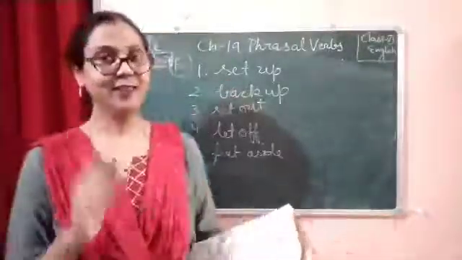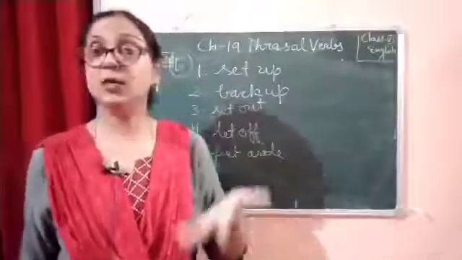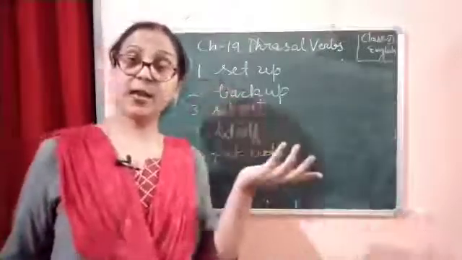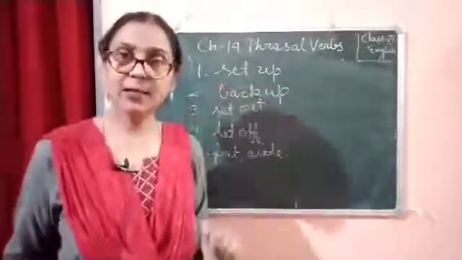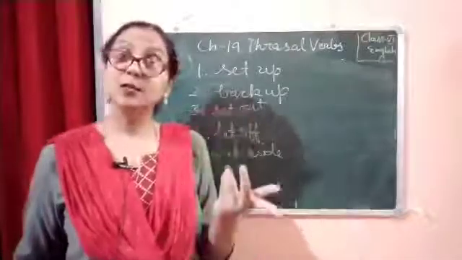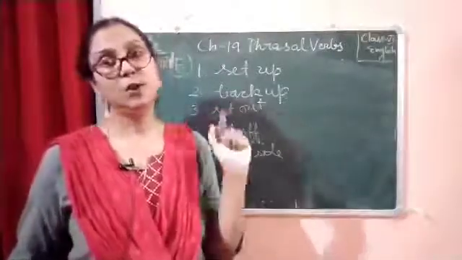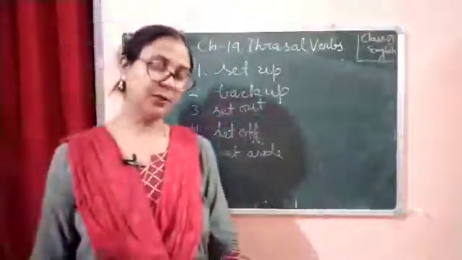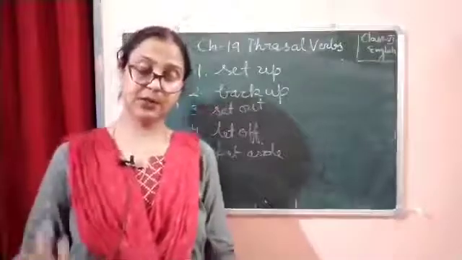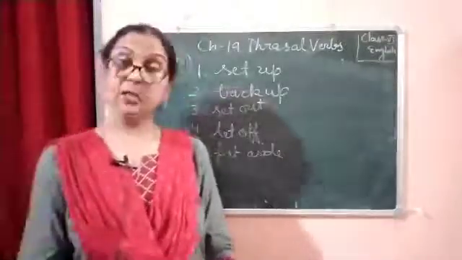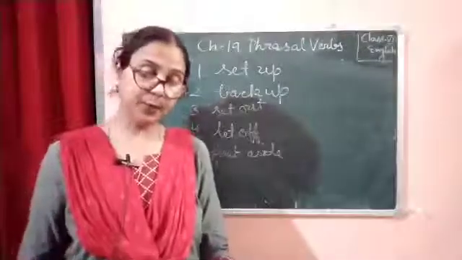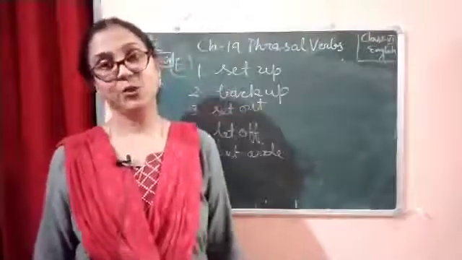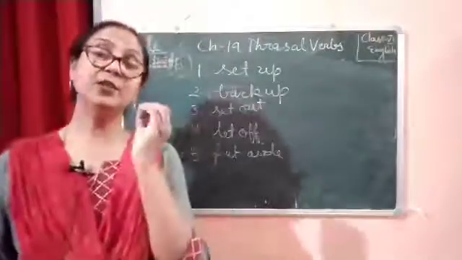So, turn on, turn off, these are phrasal verbs. They mean switch on and switch off. Switch off the light, we used to say. So, turn off the light. Switch on the light. So, we can say turn on the light. So, these are the phrasal verbs. Now, a few examples of phrasal verbs: set up means establish, set out means begin a journey, back up means support, put aside means save, let off means excused. So, these are the phrasal verbs which are given in your book.